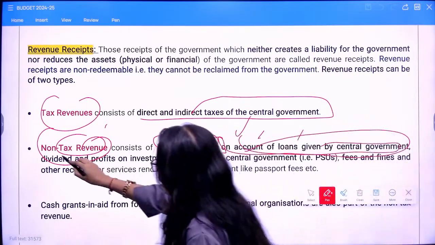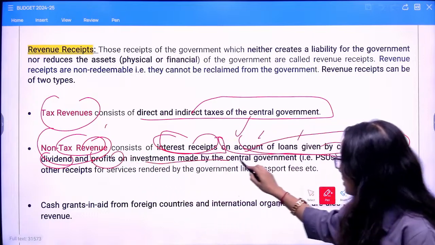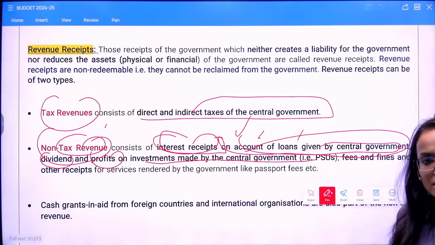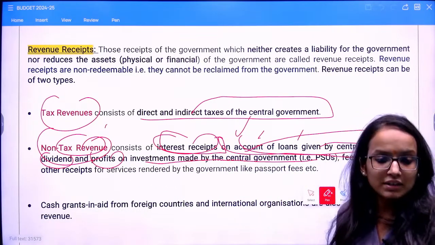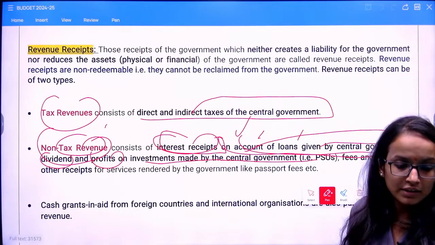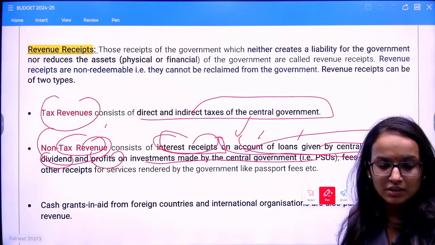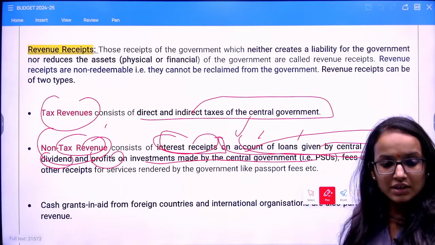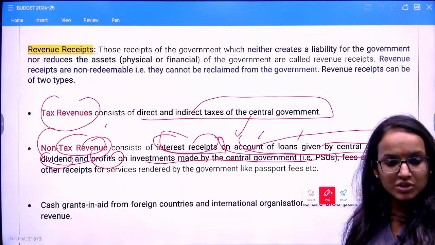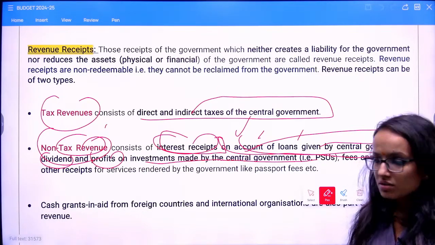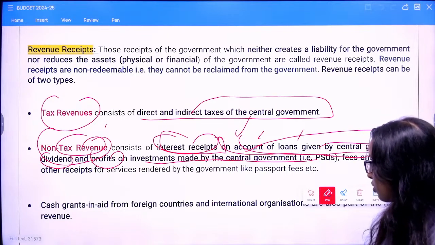Then you have dividends and profit on investments made by the central government, say dividends provided by the PSUs, public sector undertakings. What are dividends? Dividends are the shared profit: the profit that is shared among the stakeholders is the dividend. So dividends and profits on the investments.